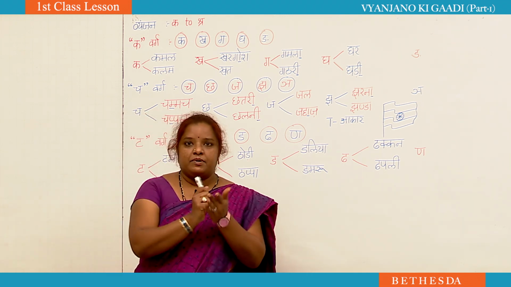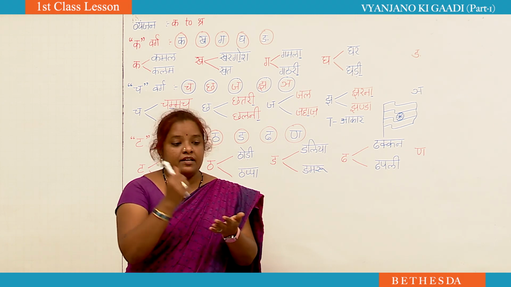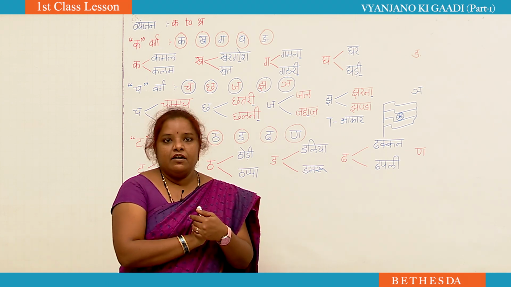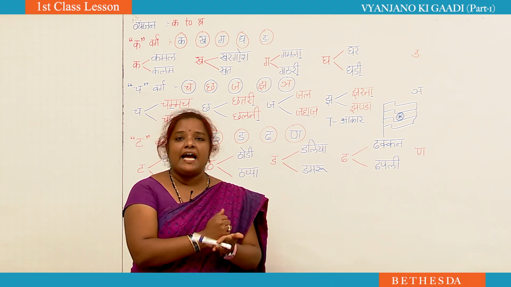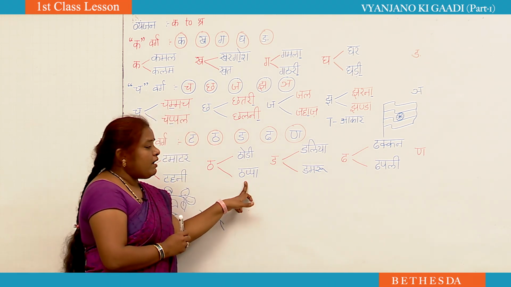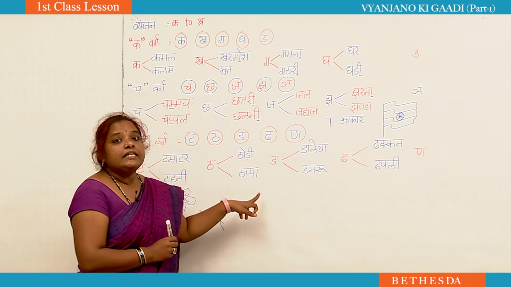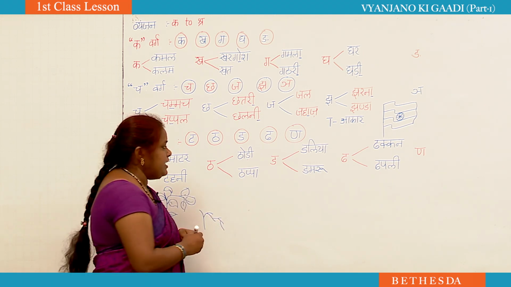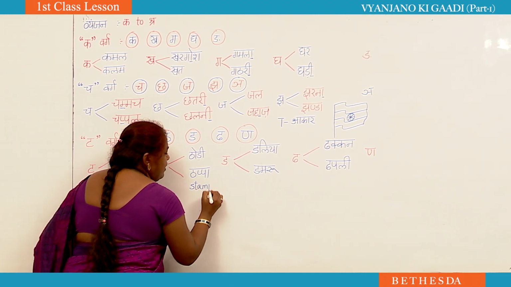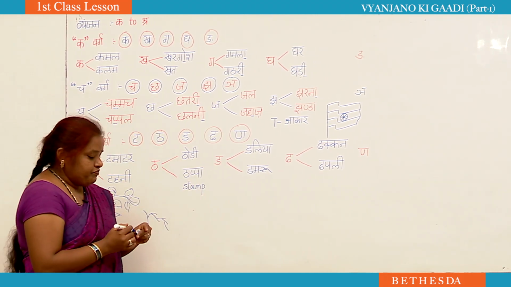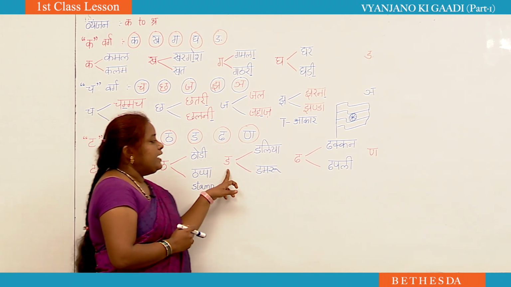Just you have a rubber stamp. You can have your name on that. If instead of writing so many times, we can have a stamp on that. So, thappa. Tha se thappa. Thappa means stamp.